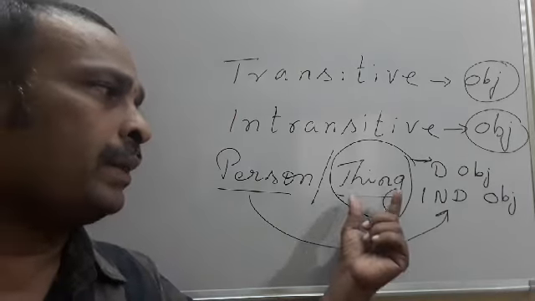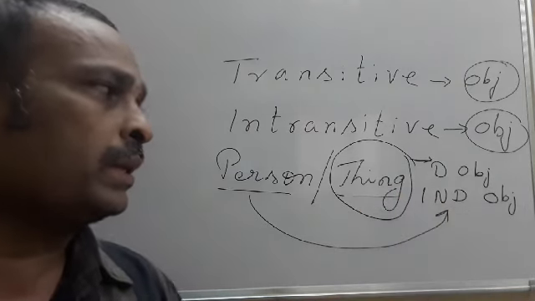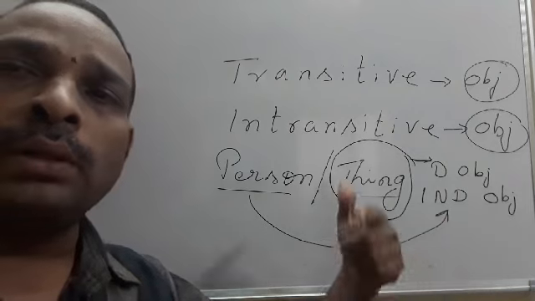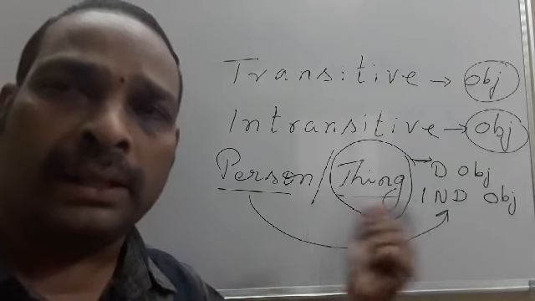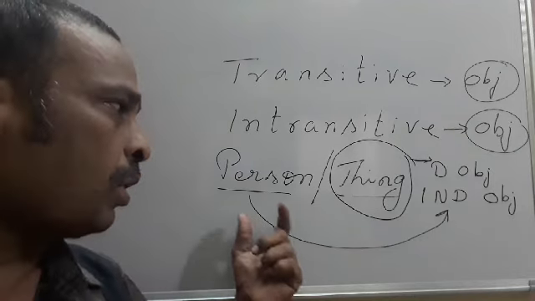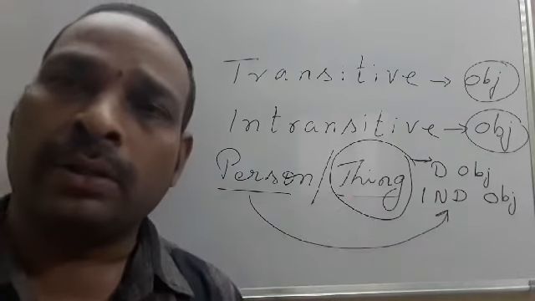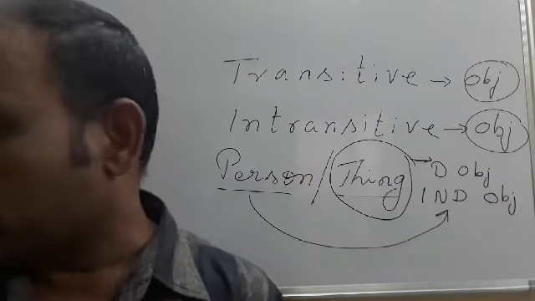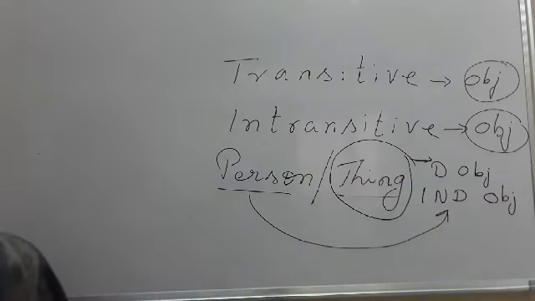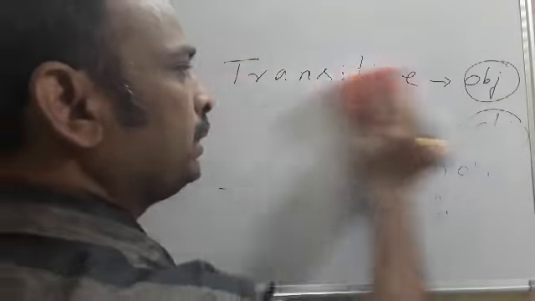See, the things are considered as direct objects, and the others, other than things, are considered as indirect objects. That means all people are indirect objects and all things are direct objects. Let us observe now what are the direct objects and what are the indirect objects with examples.